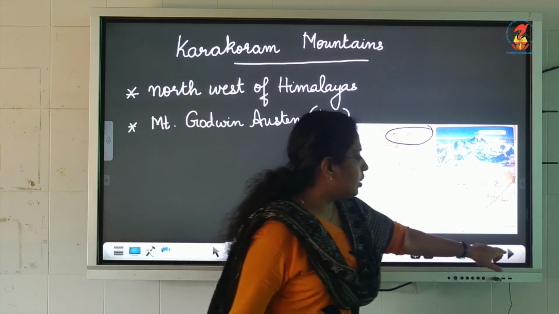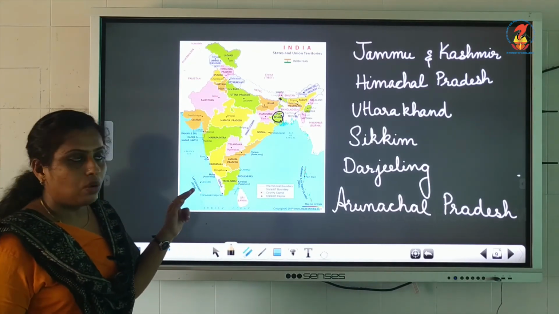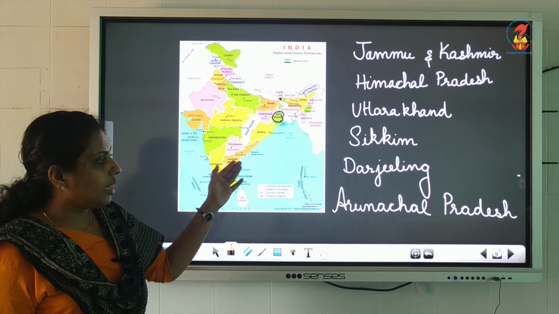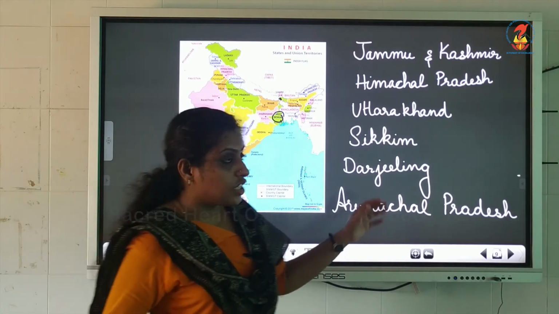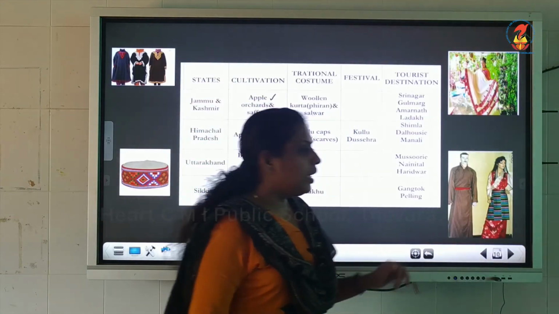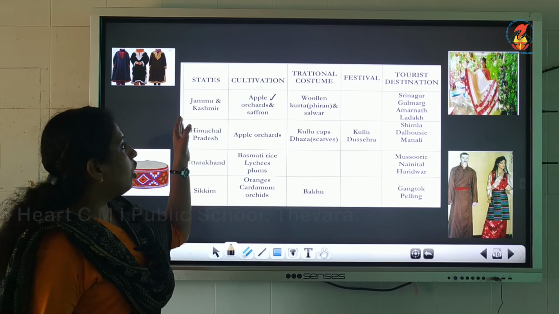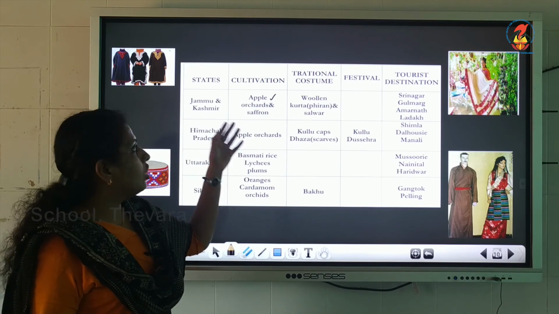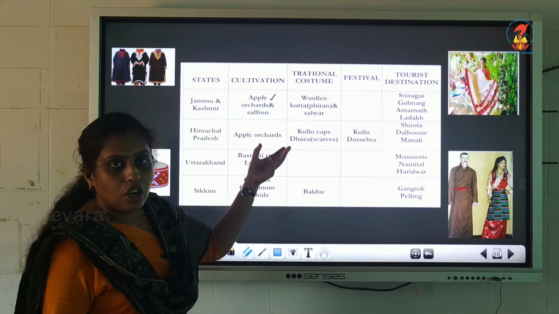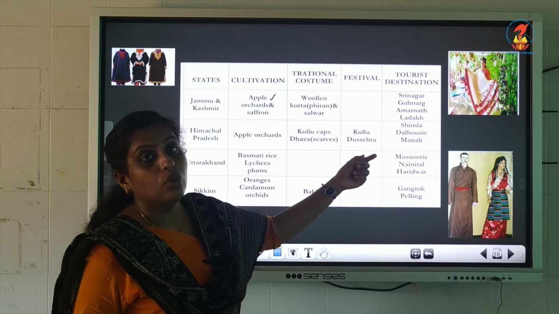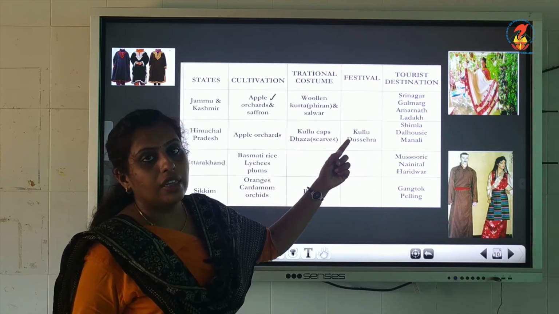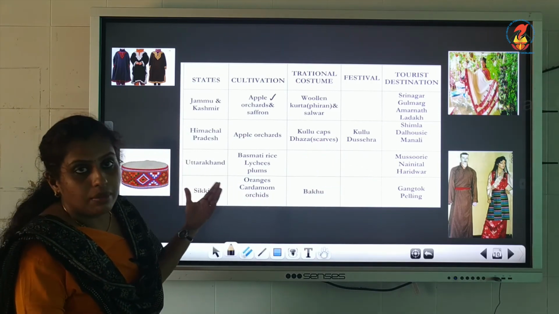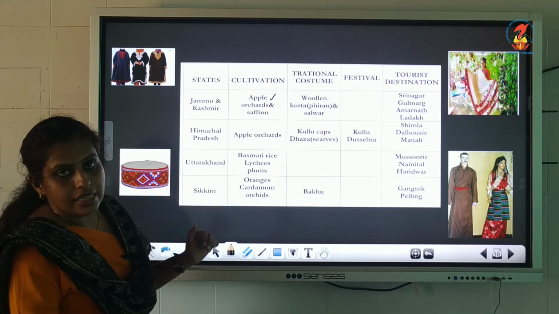Then we learnt about the states that come under the Karakoram mountain ranges: Jammu and Kashmir, Himachal Pradesh, Uttarakhand, Sikkim, Darjeeling and a part of Arunachal Pradesh. Then we learnt the speciality of each state of the Karakoram mountains. For Jammu and Kashmir, we learnt their cultivation, the special costume they wear, and the tourist destinations, the places people usually visit. Then we learnt about Himachal Pradesh, Uttarakhand and Sikkim.